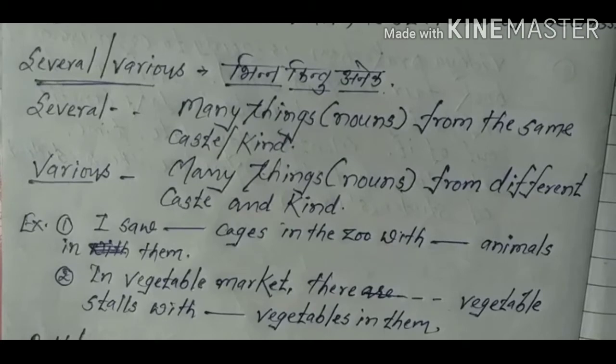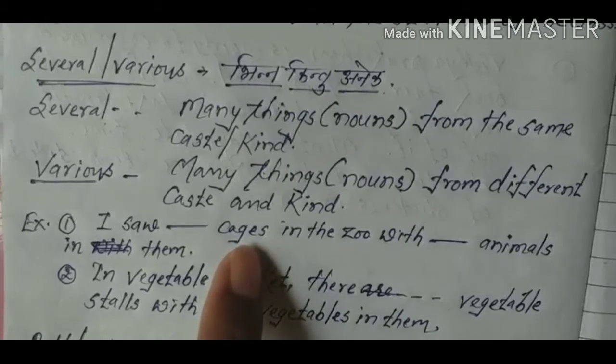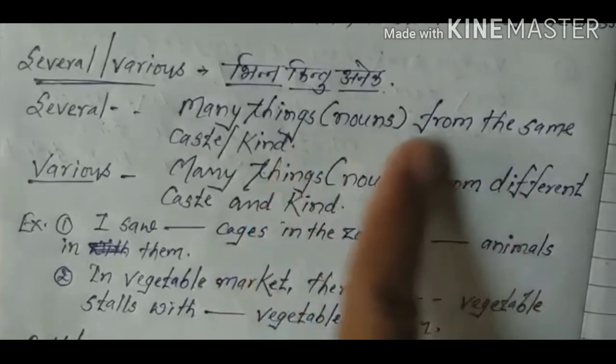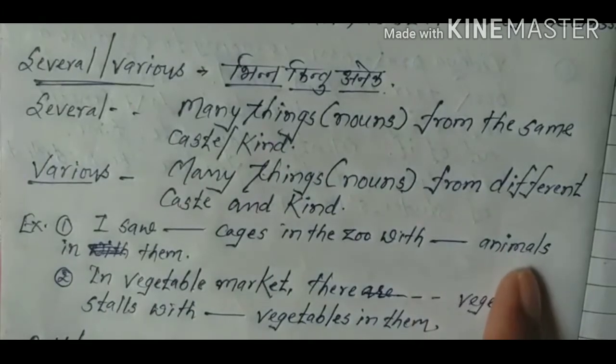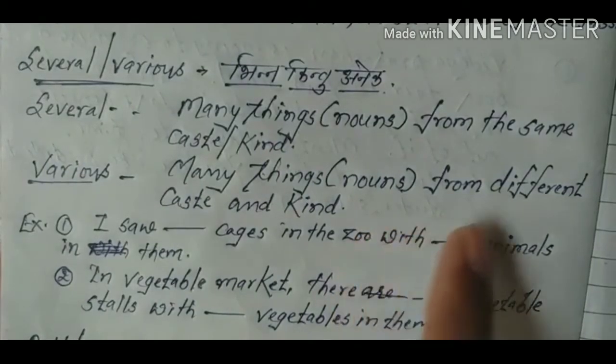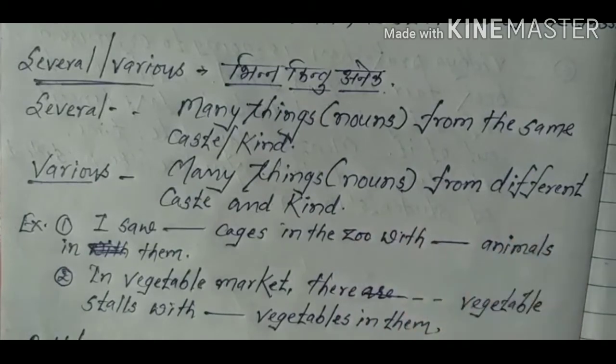Now see, the first, cages, means many things of the same kind, and the second one, animals. Animals means many things from different caste and kinds. So I think you might have understood what you will have to apply here.